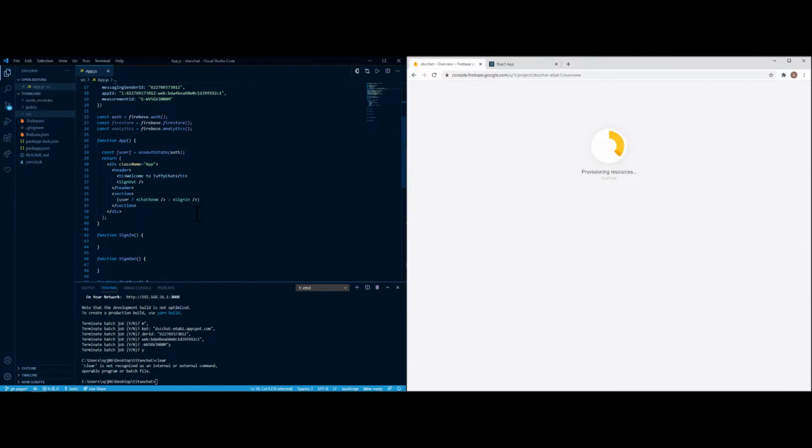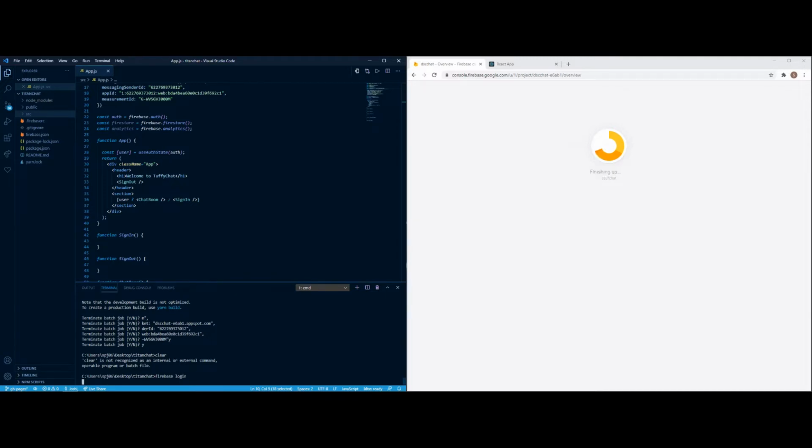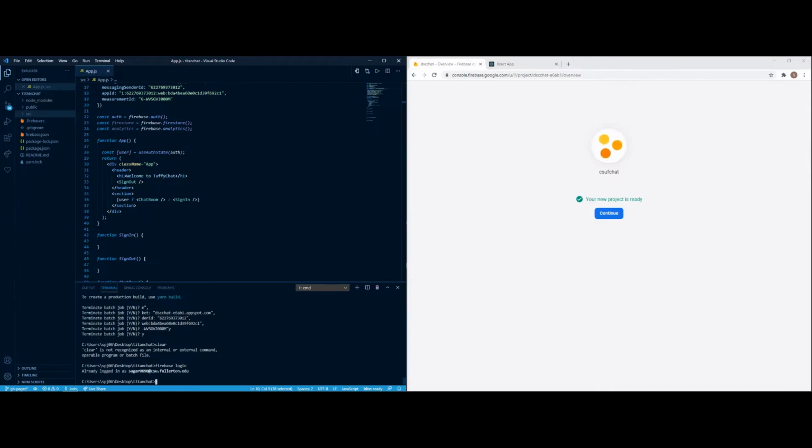And one other thing, right after you create the application through React and after including Firebase to it, remember to use Firebase login. So for me, it already has logged into my account, which is what I'm using currently, which is my CSUF account. But for some of you guys, this is where you're going to be shown a pop-up menu. So let me show you how it looks. So Firebase logout.